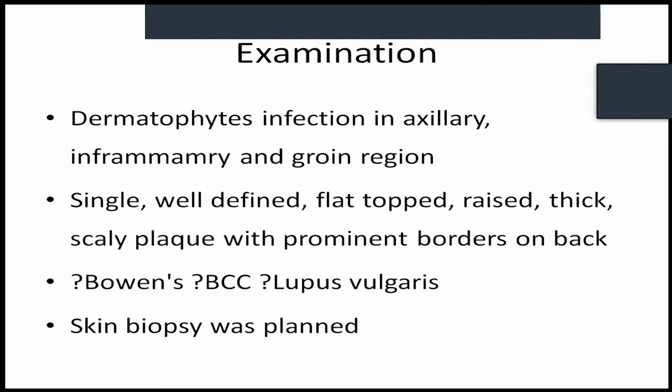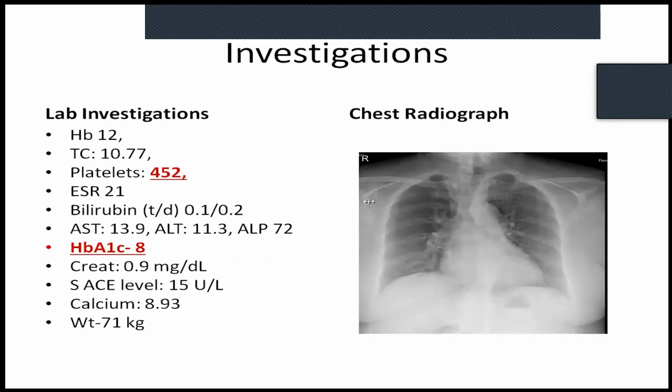What the dermatologists found was that they suspected a dermatophyte infection in these regions, but there was a single well-defined, flat-topped, raised, thick scaly plaque with prominent borders on the back, which they suspected could be Bowen's or basal cell carcinoma or lupus vulgaris, and a skin biopsy was planned. Her investigations were as follows. She had thrombocytosis, HbA1c was 8, and the X-ray was okay.